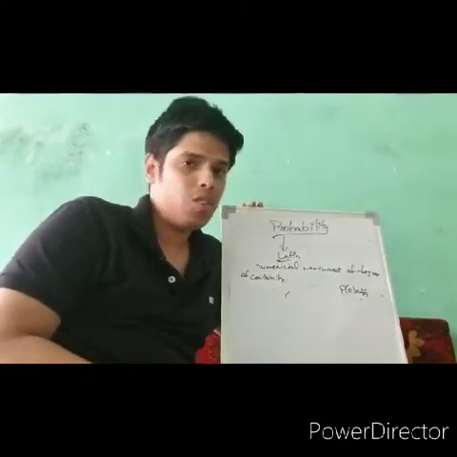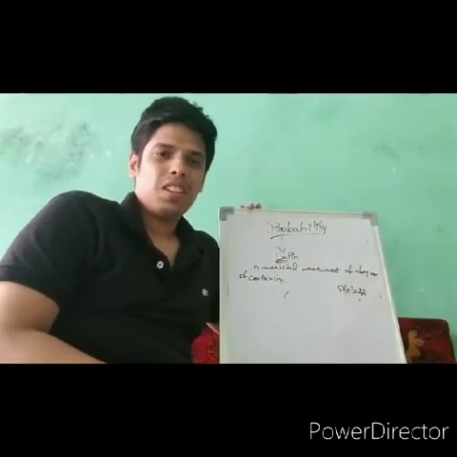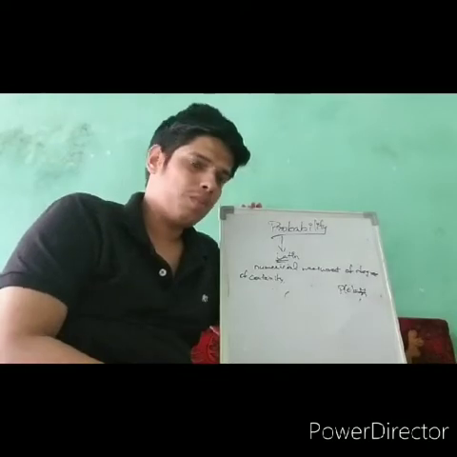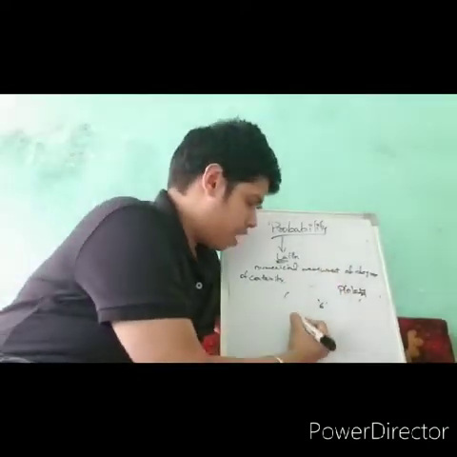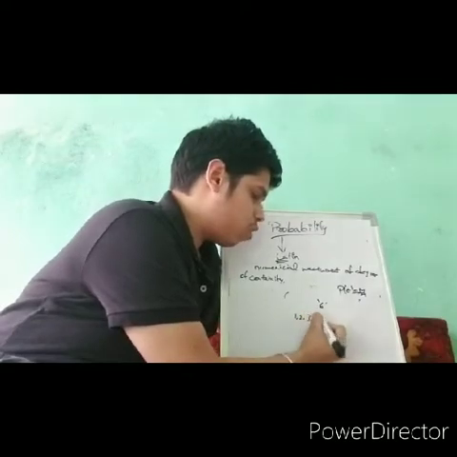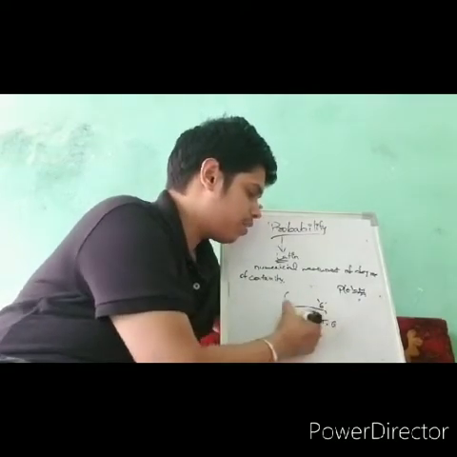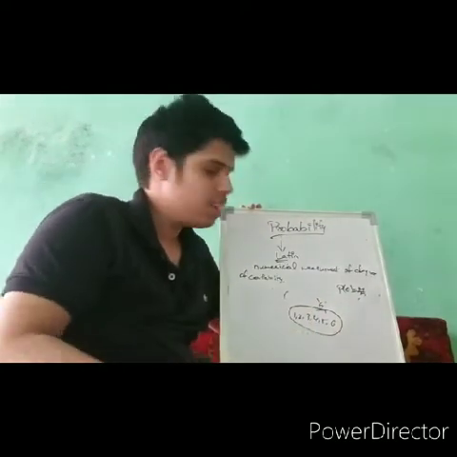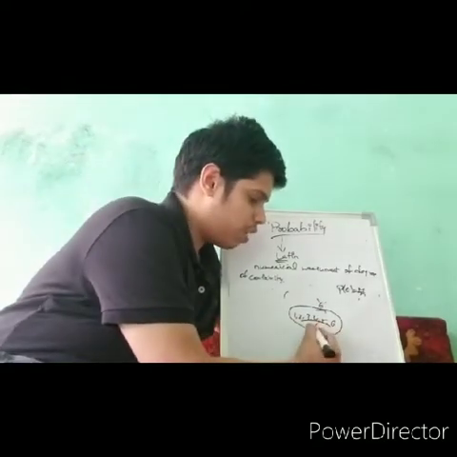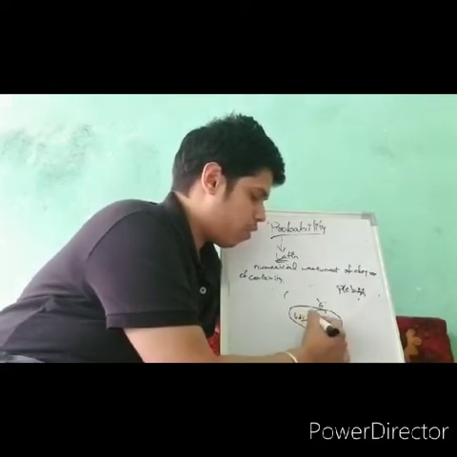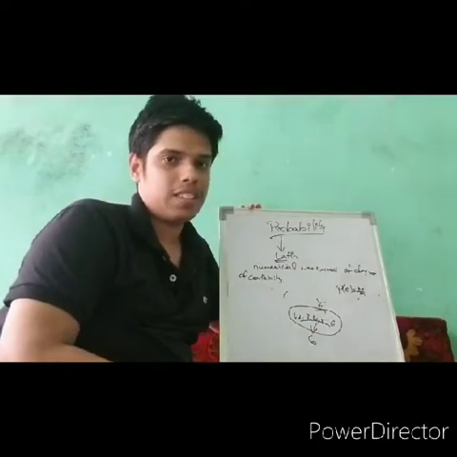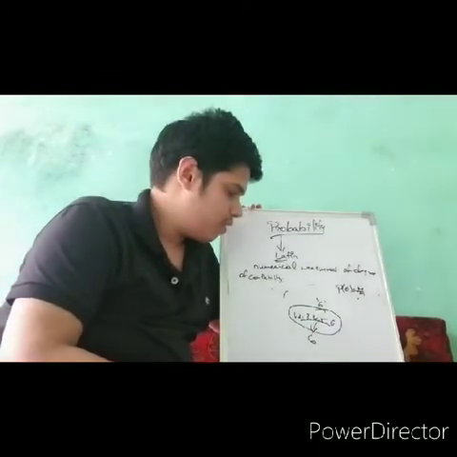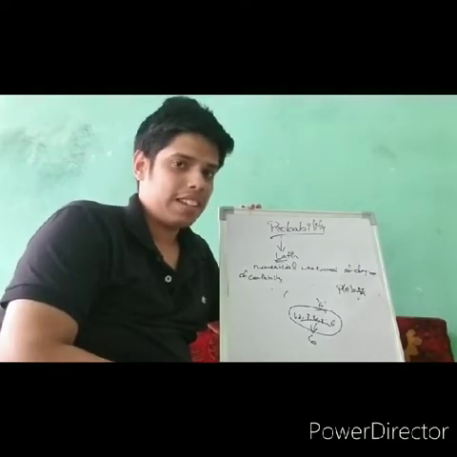Now let's get into another example regarding dice. If a die is rolled once, the total number of outcomes will be 6 because the die can give 1, 2, 3, 4, 5, 6. Any of these numbers can be an outcome. As you know, the die has numbers from 1 to 6. So let's get into the example now.